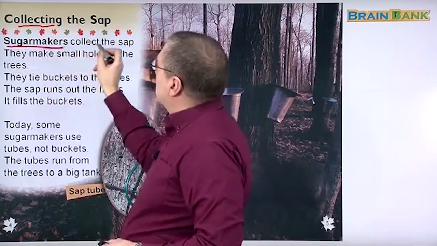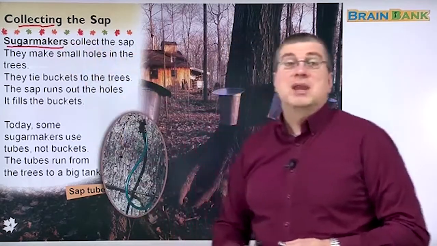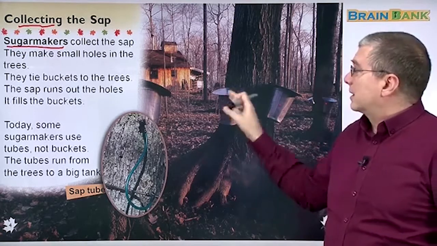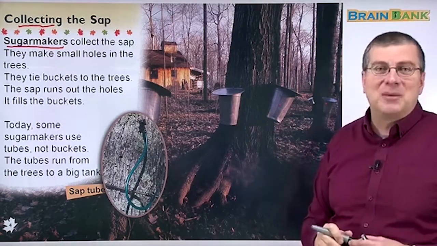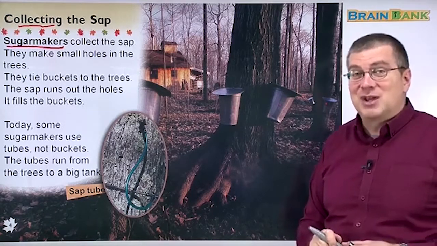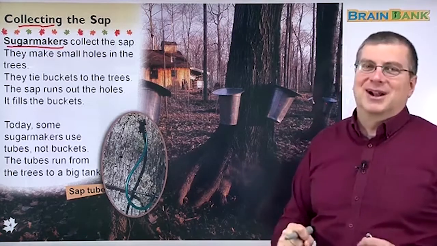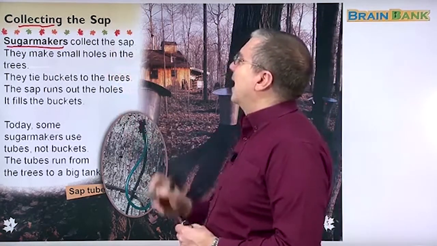So, sugar makers collect the sap. Sugar makers. Sugar makers are people. They are a certain type of farmer who collect the sap. We call them sugar makers. Okay, that's a special job title, right? Interesting job title. What do you want to be when you grow up? I want to be a sugar maker, right? Sounds interesting.